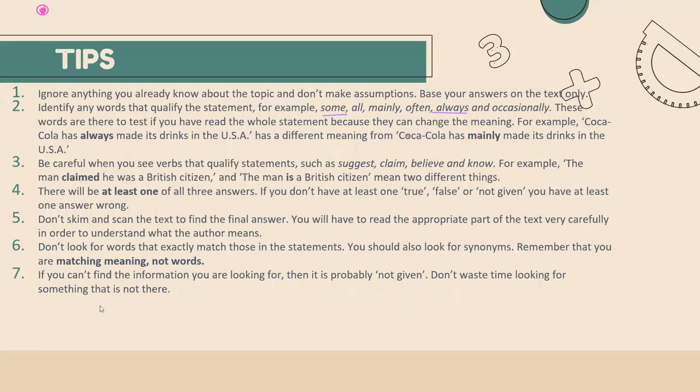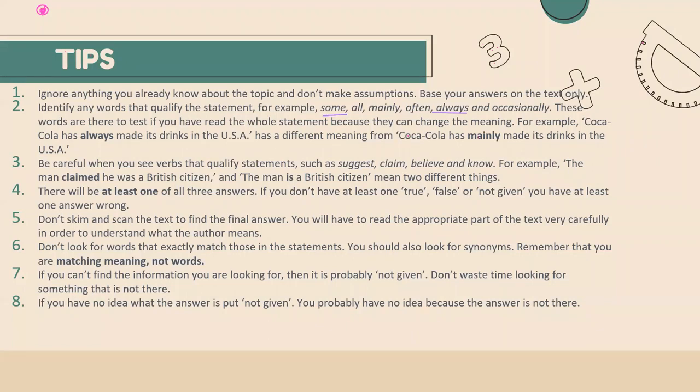Okay, next one. If you have no idea what the answer is, then in that case, put not given and go ahead.